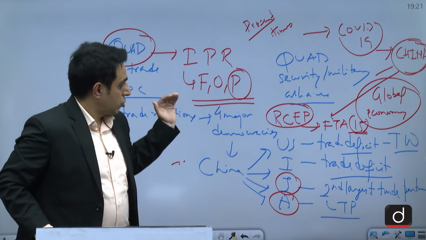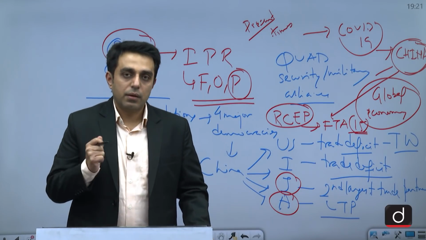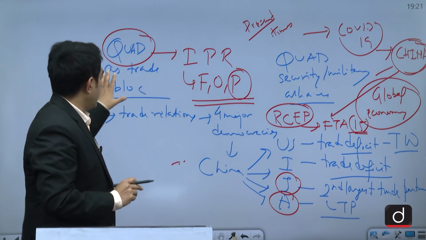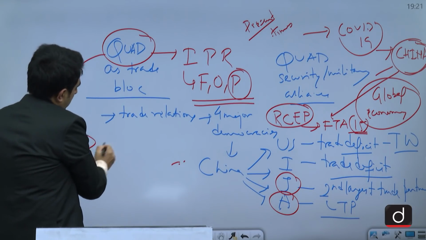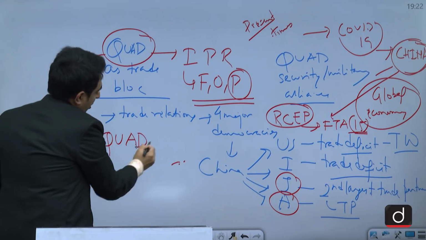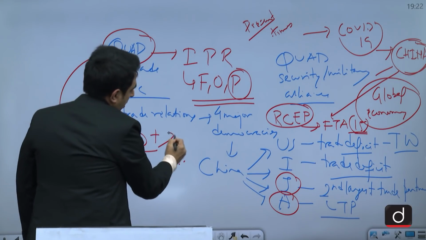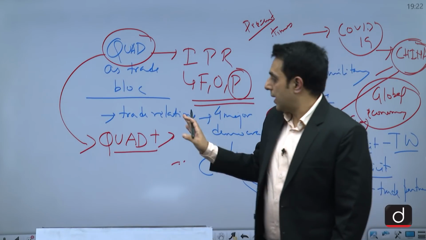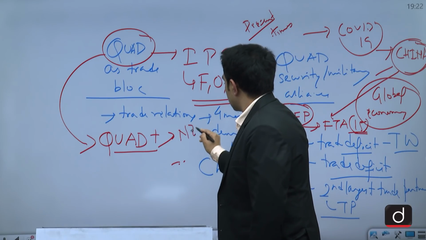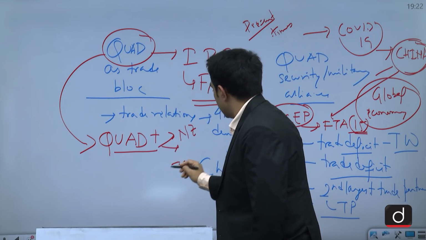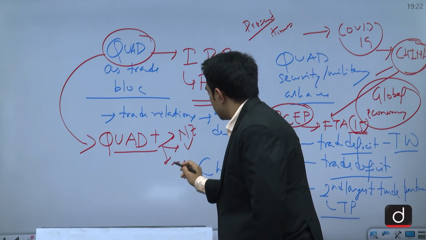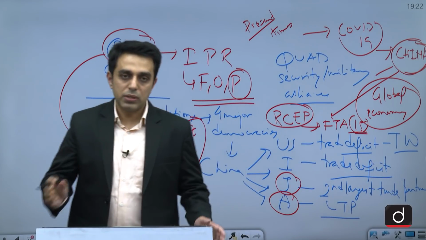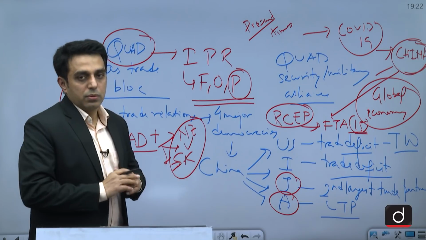So all of this shows that China is establishing its dominance over the trade arena, and that is why Quad is also trying to form offshoots such as Quad Plus, which includes other like-minded countries. For example, Quad Plus dialogue was held recently, which included the Quad countries plus New Zealand, Vietnam and South Korea. So this also can be cited in the answer,